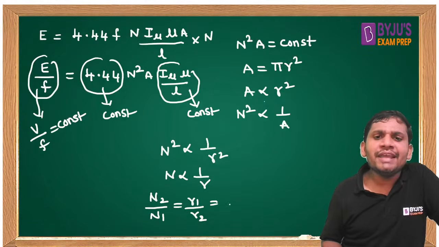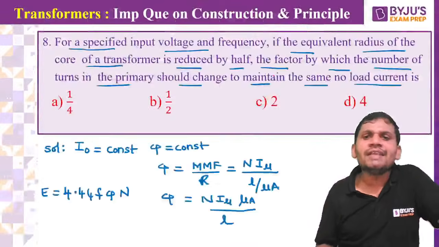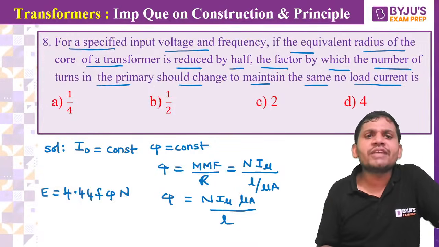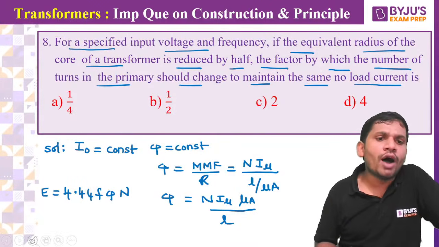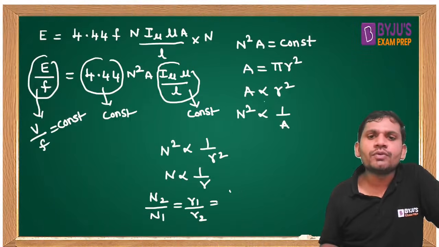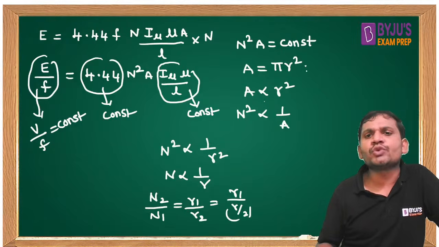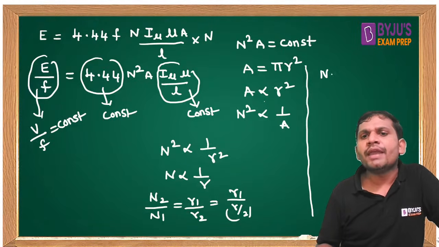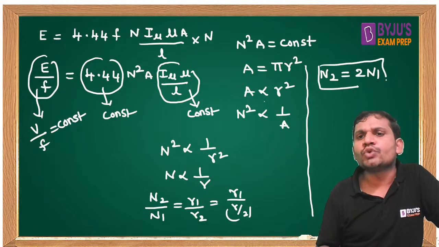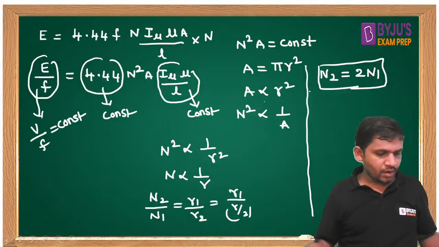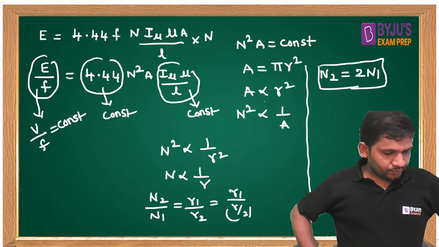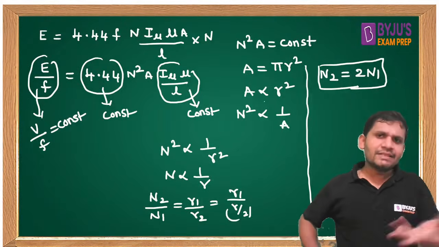The radius is reduced to half, that is R1 by 2. Then N2 by N1 equals 2, so N2 is 2N1. The number of turns becomes 2 times. Yes, this is the answer.